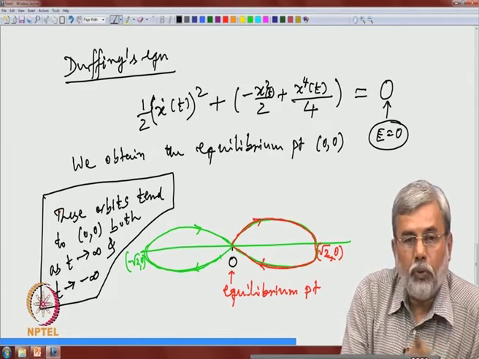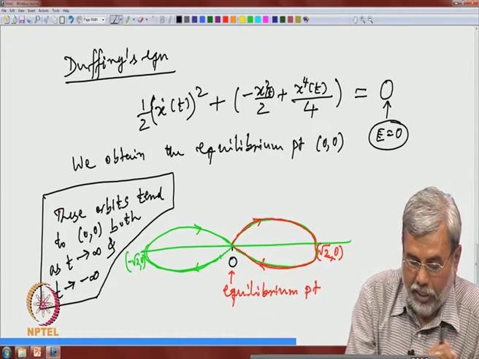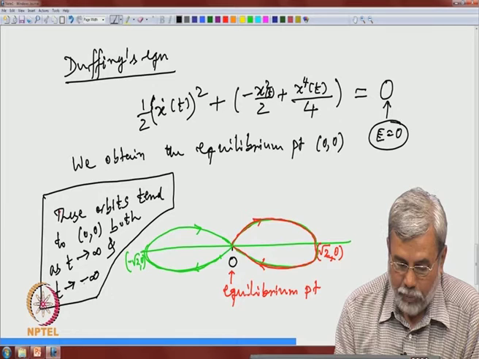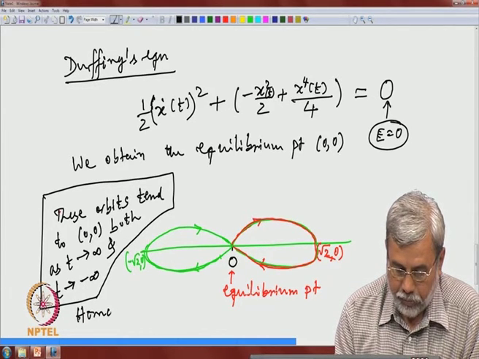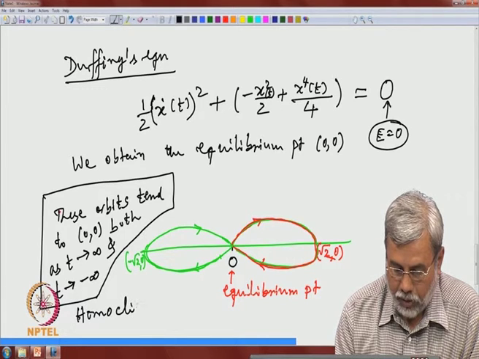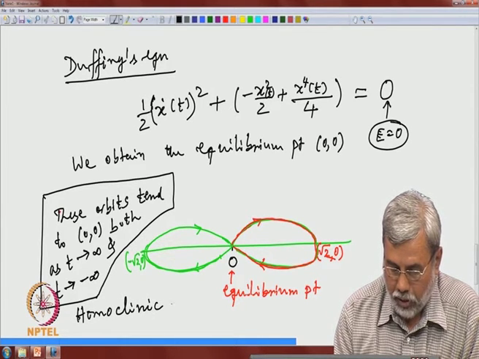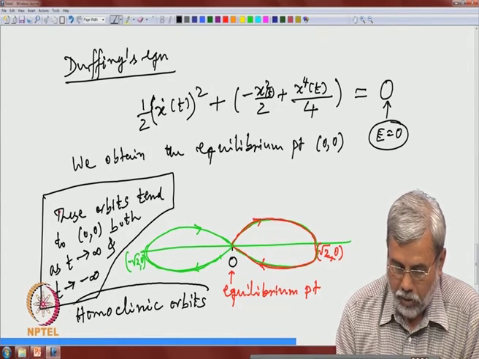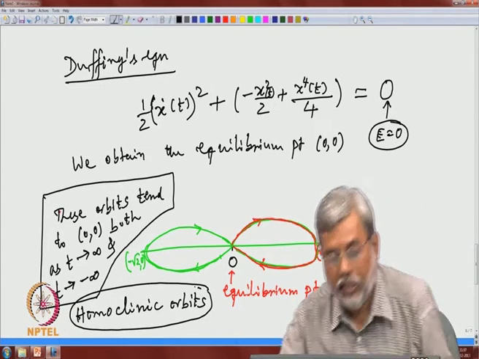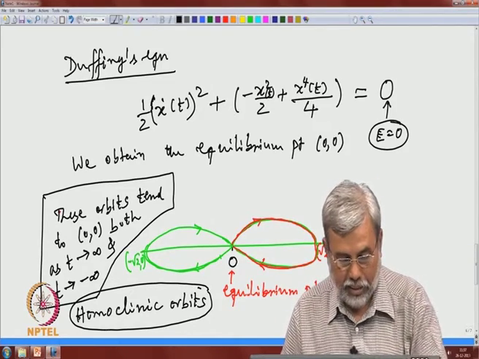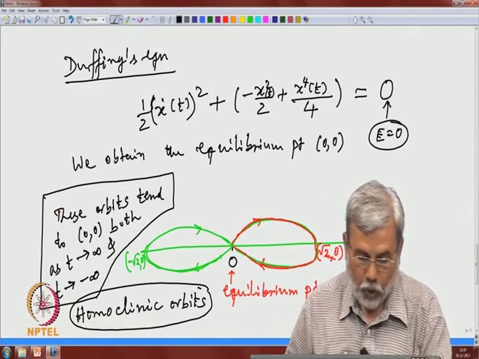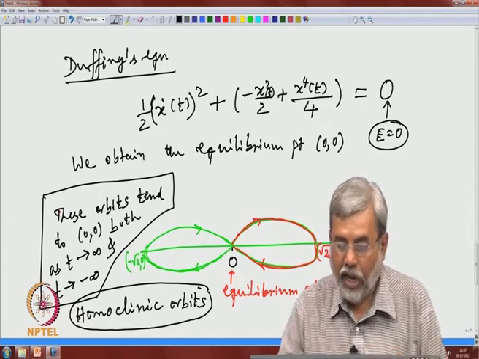It does not go to the same equilibrium point. Such orbits are called homoclinic orbits.